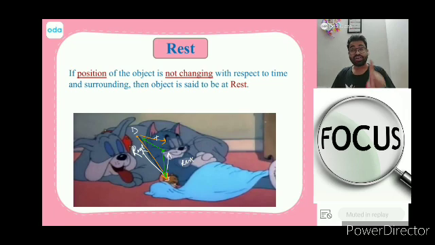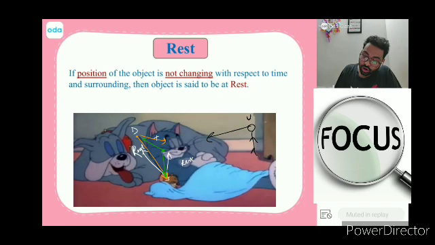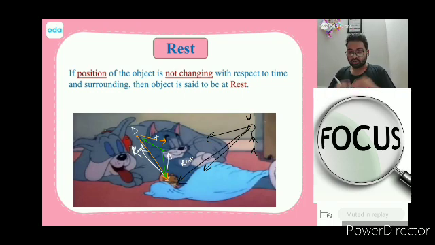So first I decide the frame of reference, that with whom am I trying to see. If, let us say, Udit sir goes and stands over here, with respect to Udit sir the dog is also sleeping, not changing position, at rest. Tom is also sleeping, and Jerry is also not changing position. So we will say that in Udit sir's frame of reference, everybody is at rest. Is this understood now? Can I get a one that yes, sir? We got this.